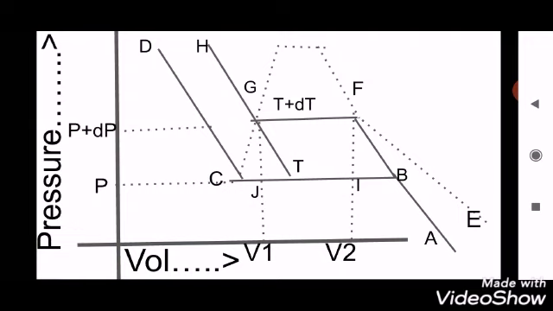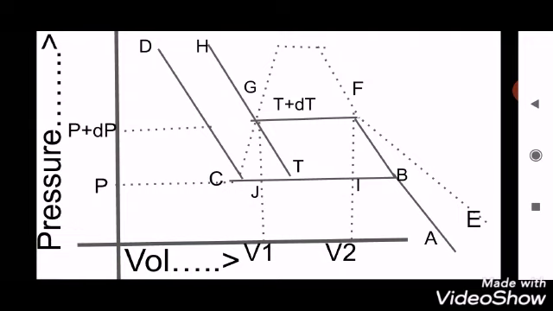So first consider the isothermal ABCD. Along AB, the substance is in the vapor state, which was the initial stage. Along BC, the vapor starts liquefying. At point C, the vapor completely liquefies. Along CD, it is in the liquid state.